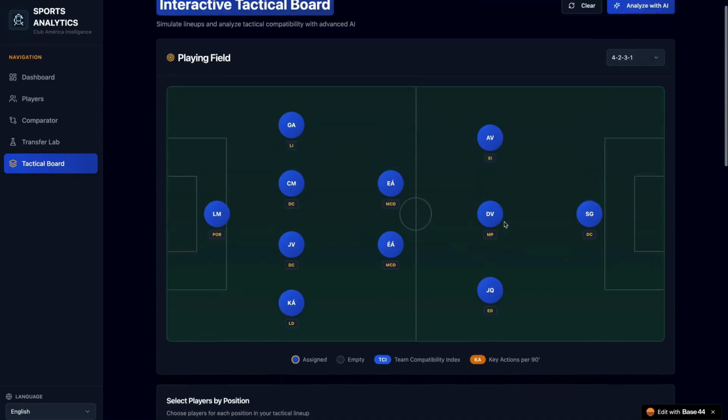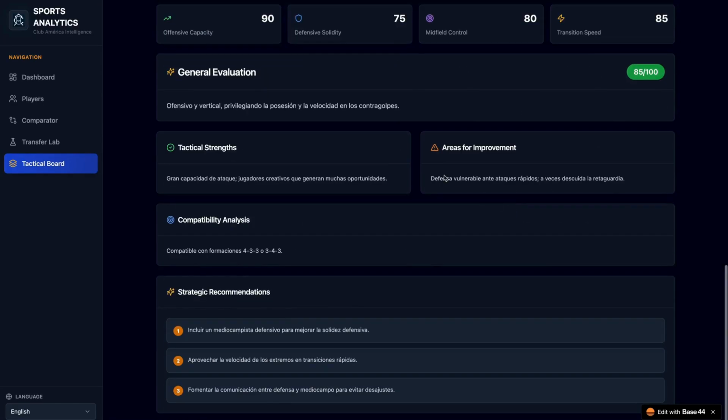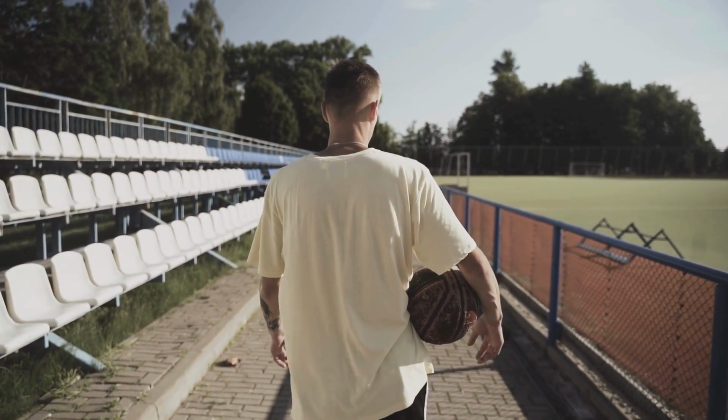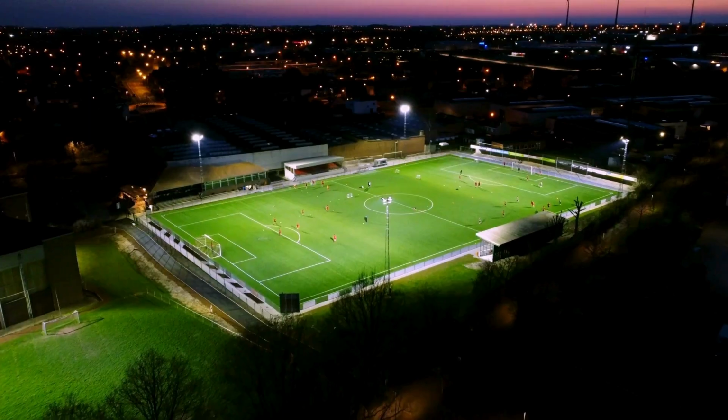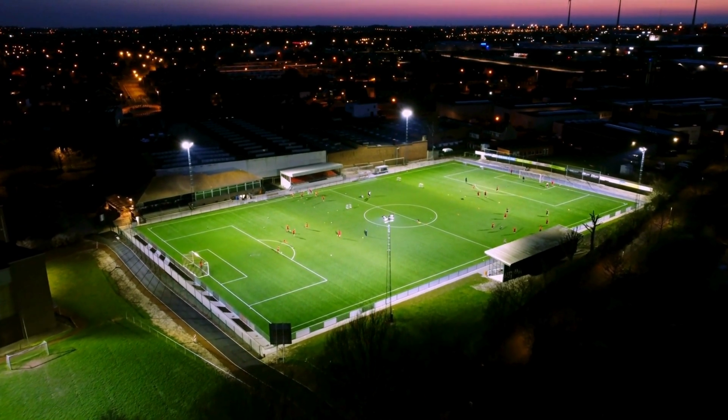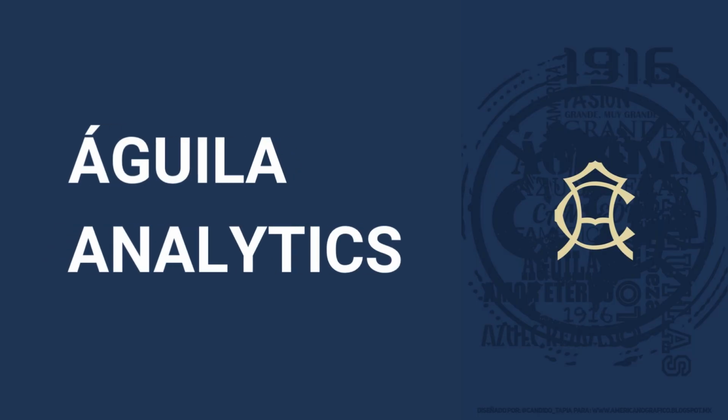We can select players by position, and then we're going to have a general evaluation, tactical strengths, areas of improvement, and a compatibility analysis and strategic recommendations. We're not looking for the best player. We're looking for the right player, the one who changes the game and the data proves it. This is Sport Analytics Redefined. This is Águila Analytics.